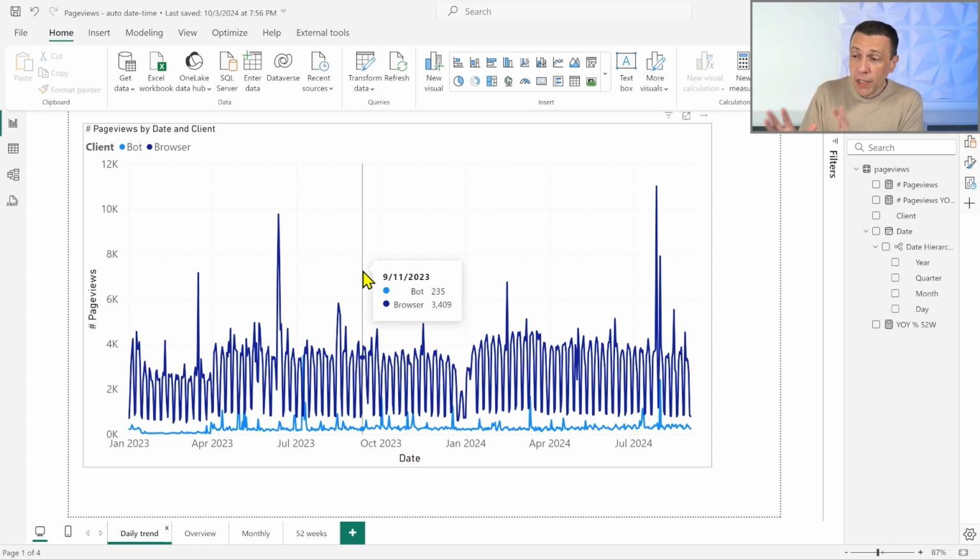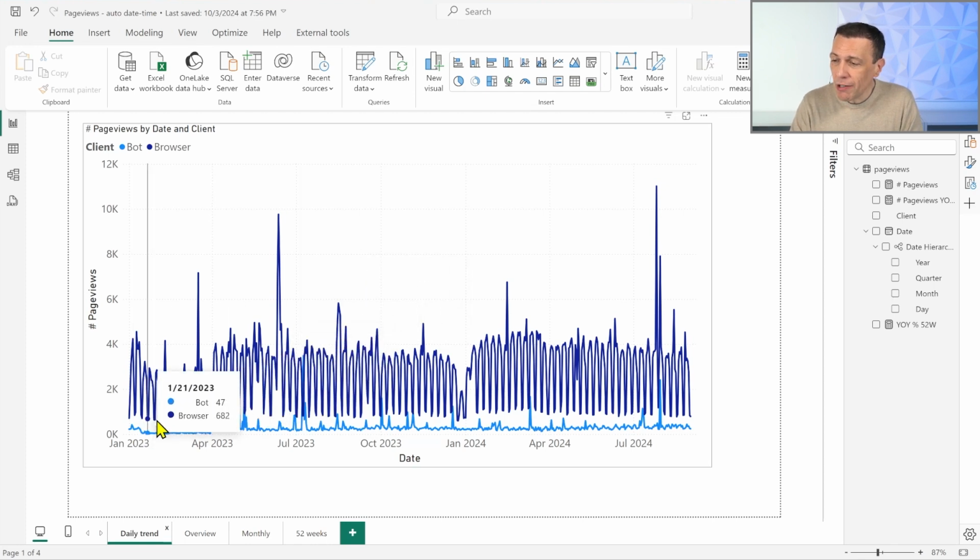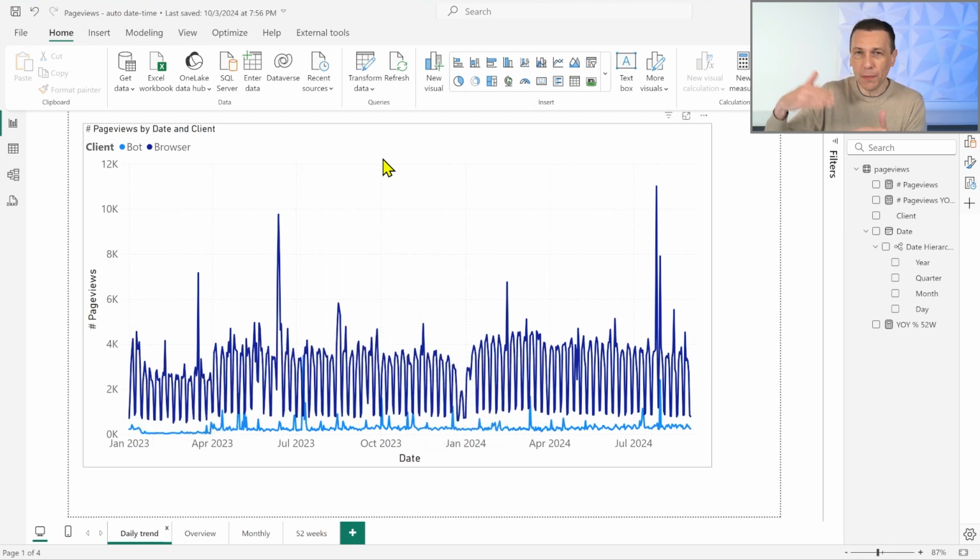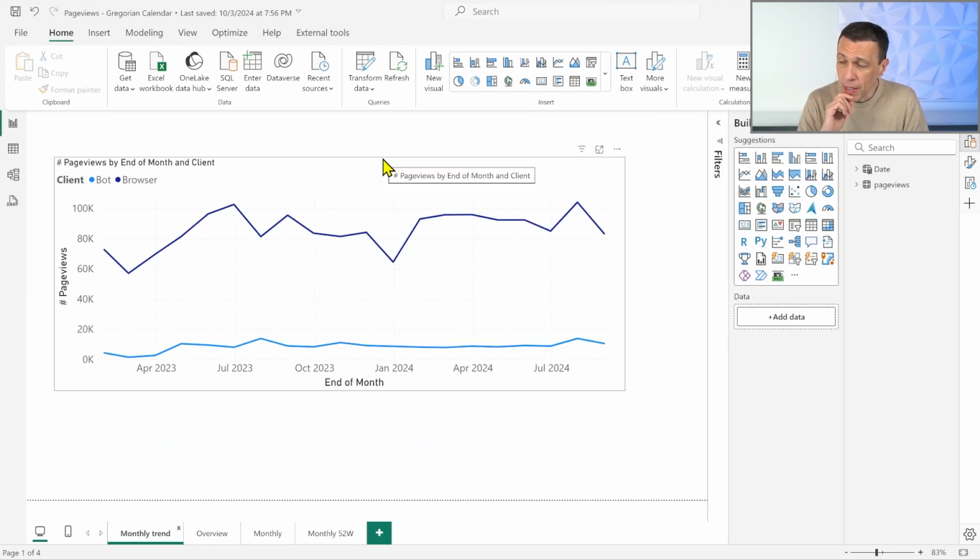Now, if we look at the value day by day in this line chart, we can clearly see this trend. But at the same time, while we can observe this trend, it's harder to understand whether we have an average that is increasing or decreasing. It's harder to analyze the trends without an aggregation of days, like a week or a month. So what happens if we take a look at the value aggregated by month?